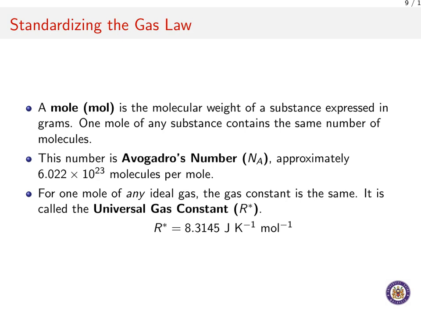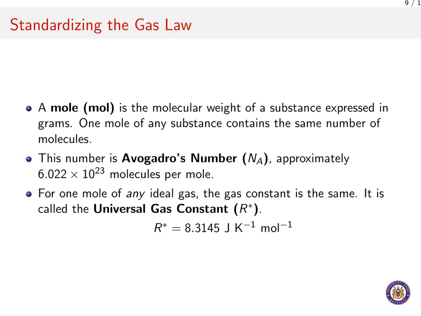So how can we make the ideal gas law more universal, so it applies to any gas without needing a specific gas constant for each one? The key here is the concept of a mole. A mole is simply the molecular weight of a substance expressed in grams. The brilliant part is that 1 mole of any substance, whether it is oxygen, nitrogen, or argon, contains the exact same number of molecules.